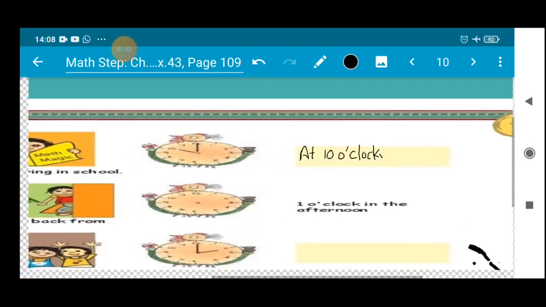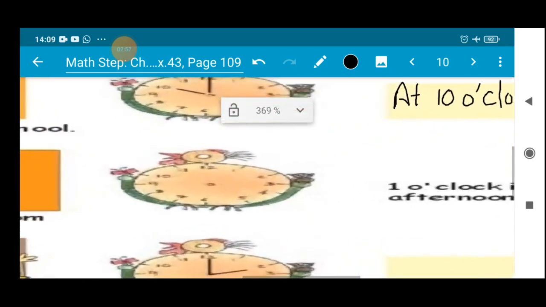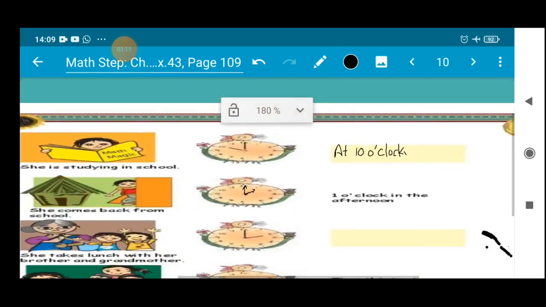Now next children, she comes back from school at 1 o'clock. So the shorter hand will be at 1 and the longer hand will be at 12. So this is at 1 o'clock she comes back from school.